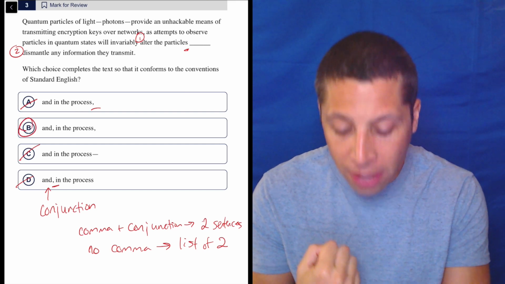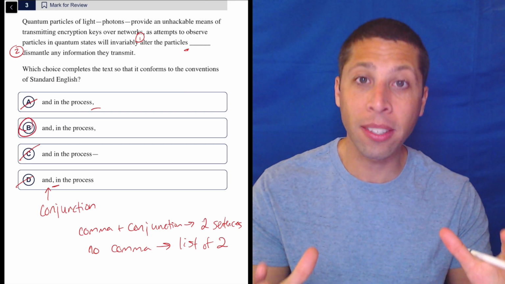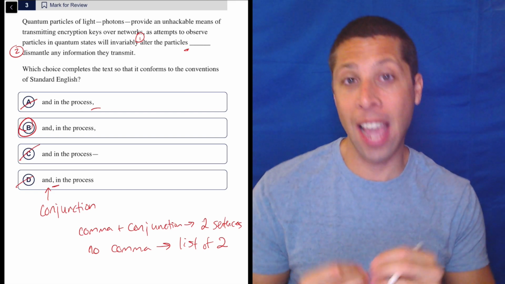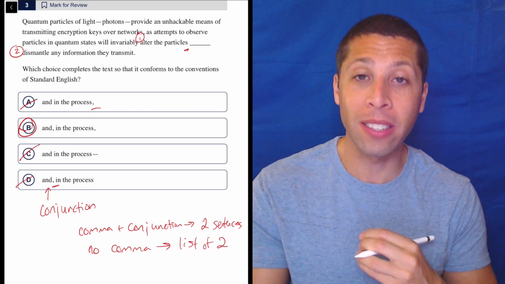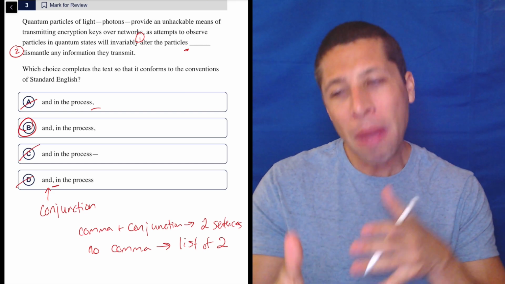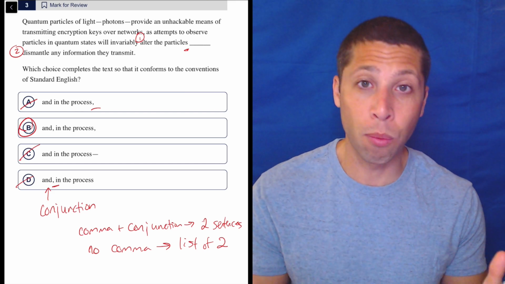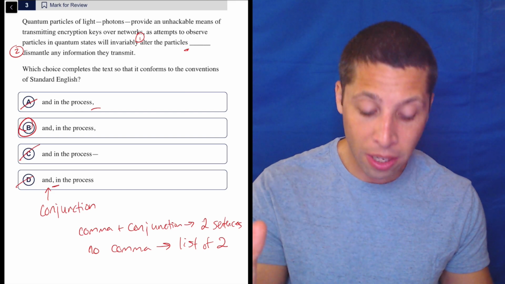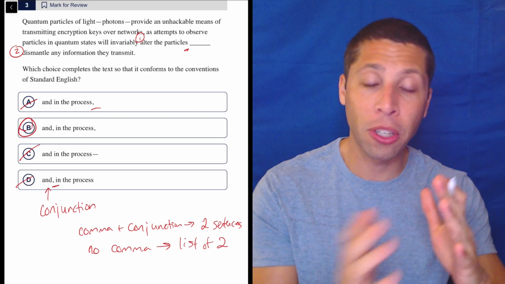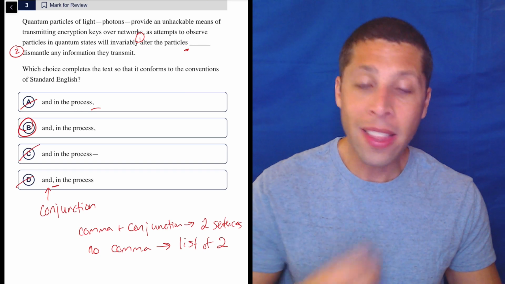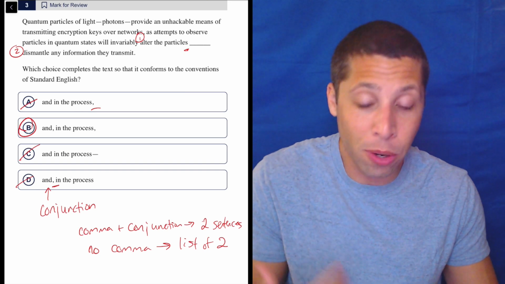So what does make sense is putting the in the process with two commas, because now it's saying that that's the extra piece, right? And that's why I was able to read the sentence without it, is it's just an extra clause that we're inserting, maybe to add a little emphasis to kind of what we're saying in the list, but it's just extra. The first comma tells me I've started my interruption. My second comma tells me I'm leaving it and I'm back to the main sentence. This is not necessarily how I would have punctuated this.